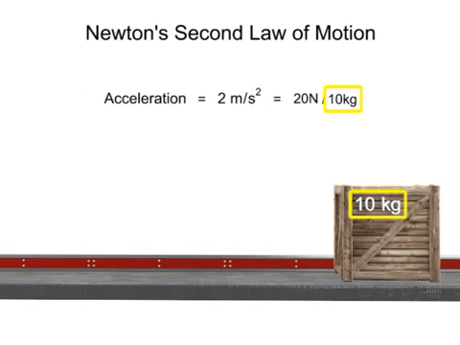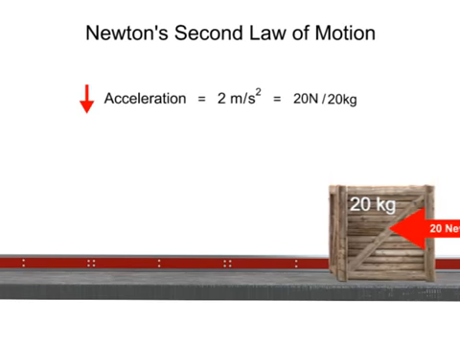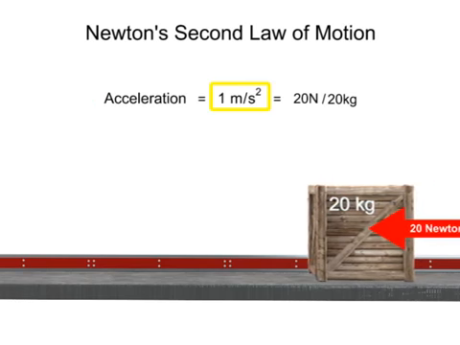If the mass of the box is increased to 20, but the force stays the same, the acceleration will decrease in inverse proportion to 1 meter per second squared.